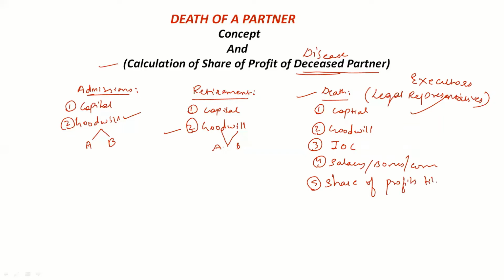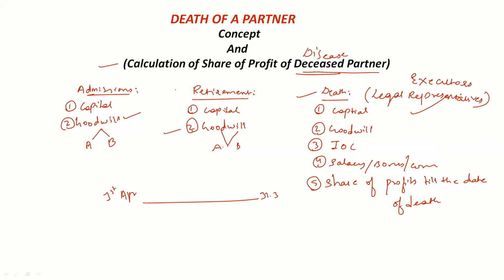till the date of death of that partner. Now suppose our accounting year starts from 1st of April, and it will end at 31st of March. Assume this is the whole year, right? Now death can happen at any point of time. There is no particular time for death.